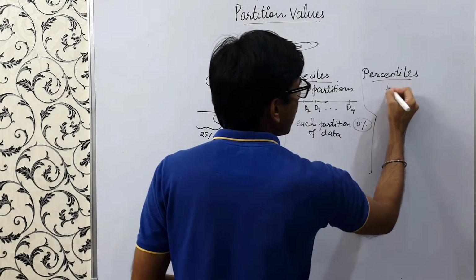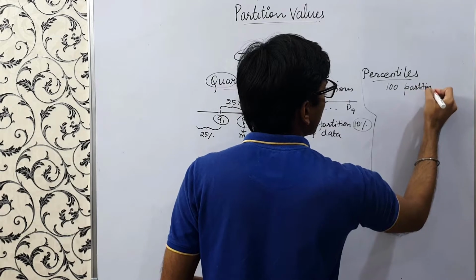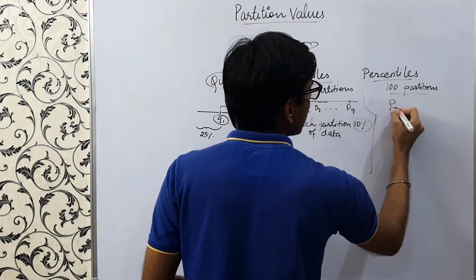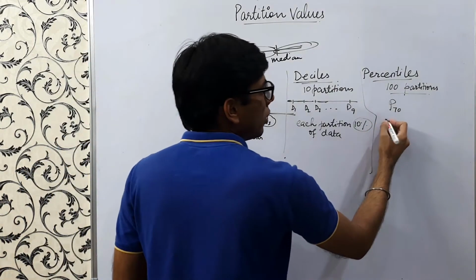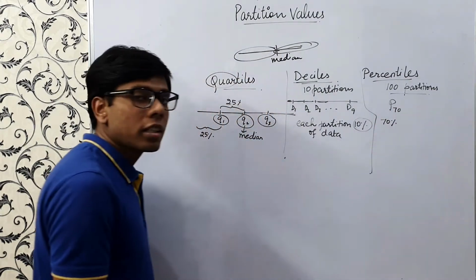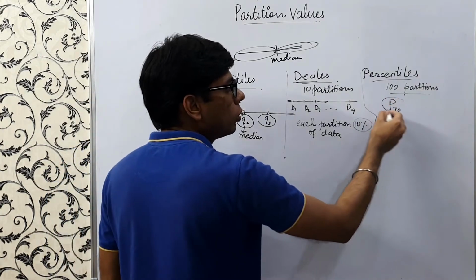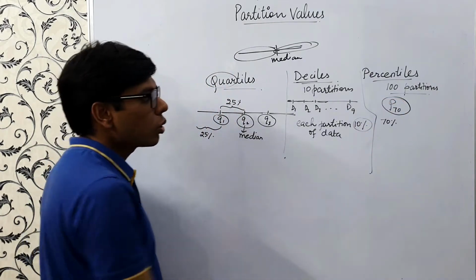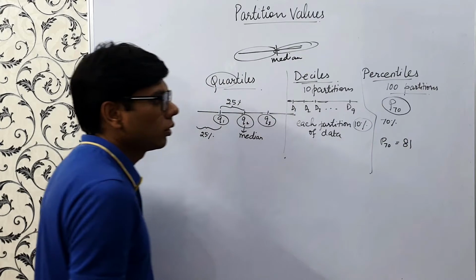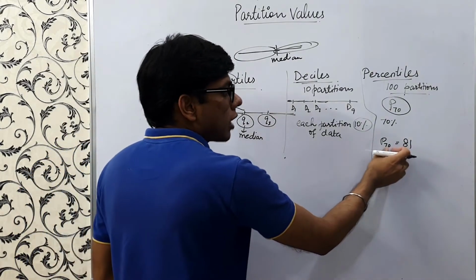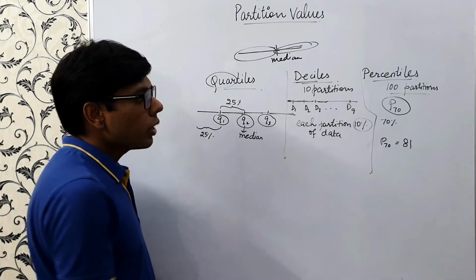Now we have percentiles. In percentiles, we have 100 partitions of data, or it's even more general. Suppose I say P70. What does that mean? It means that 70% of observations are less than or equal to P70. Suppose in our data set P70 equals 81. That means 70% of observations are less than or equal to 81. So it's a relative measure.